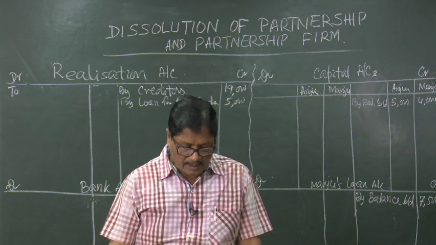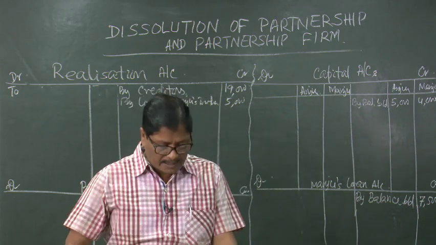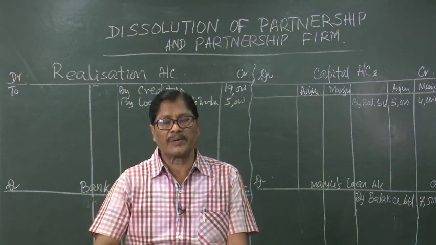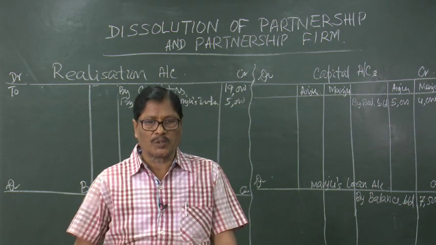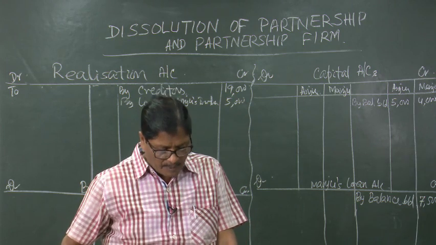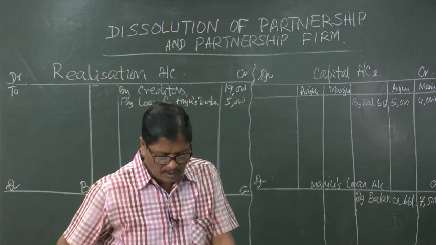Then as we have discussed, this general reserve is an accumulated profit. That general reserve will have to be directly debited, so that it will be closed, and the credit will go to the partners Anju and Manju in their profit sharing ratio of 3:2.